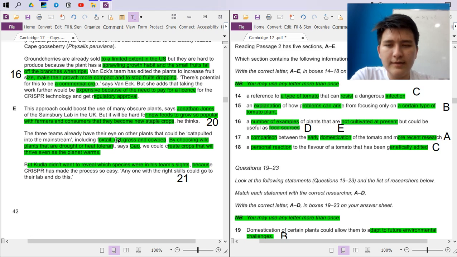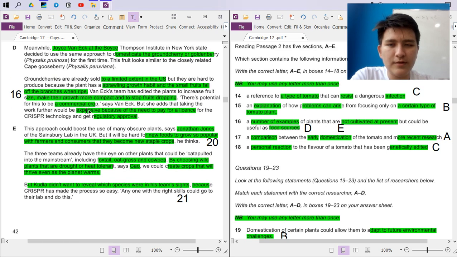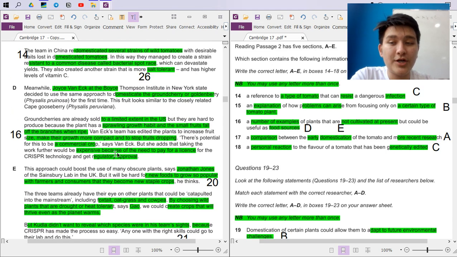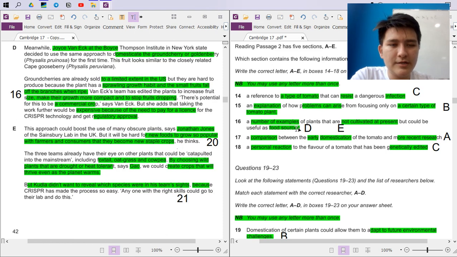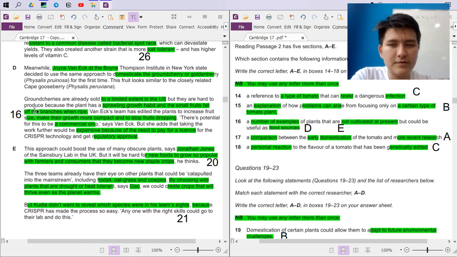The teams already have their eye on other plants that could be catapulted into the mainstream, including foxtail, oatgrass, and kopi. These are the examples, I think. There have been a lot of examples given, but here as well, these are not positive, right? However, here with 16, these are not cultivated yet, right? And these are failures, right?